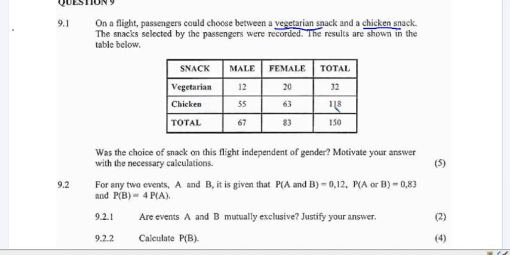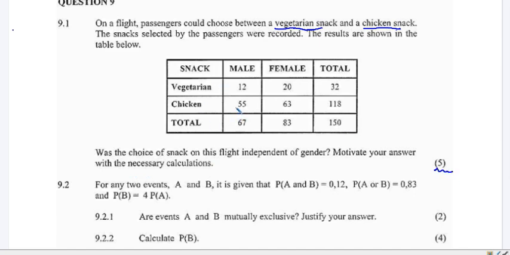And then for the passengers, we have males and then we have females. And we have a total of 150, that is 67 males and 83 females. That gives us 150. Now the question is saying, was the choice of snack on this flight independent of gender? Motivate your answer with necessary calculations, and this is 5 marks.